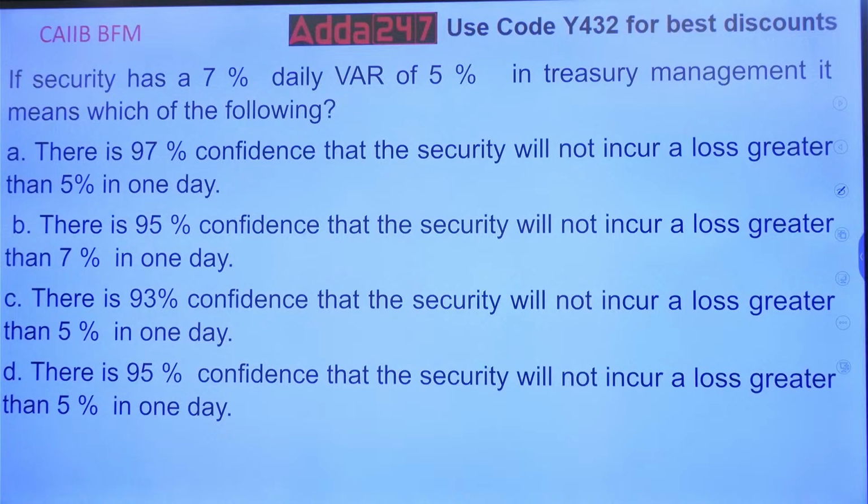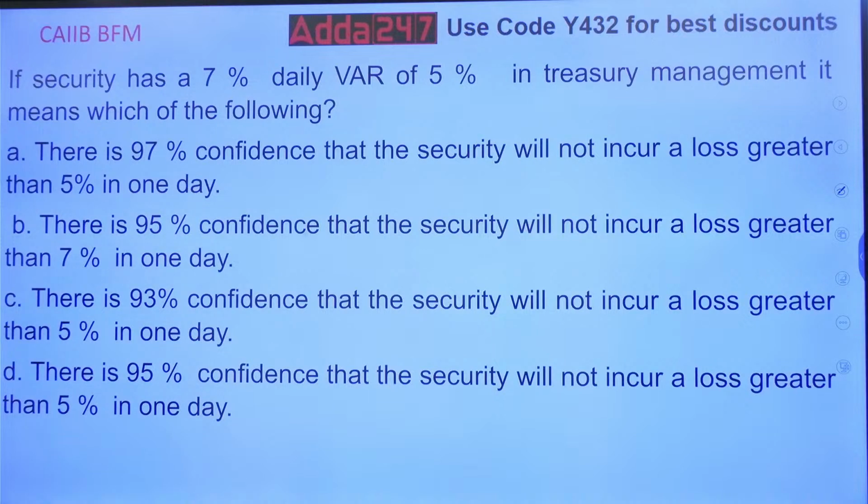If a 7% daily VAR of 5% in the treasury management, it means which of the following? There is 97% confidence that the security will not incur a loss greater than 5%.